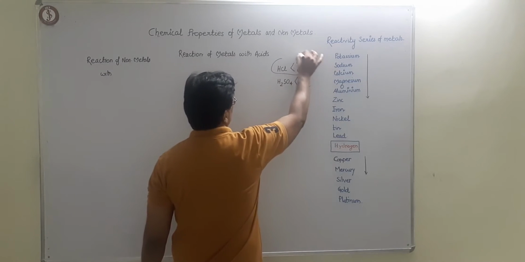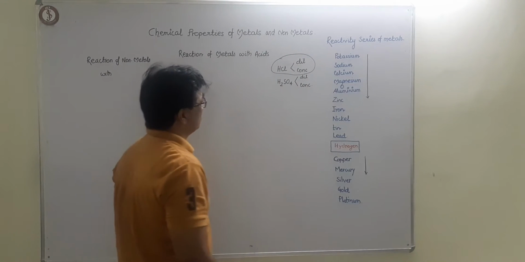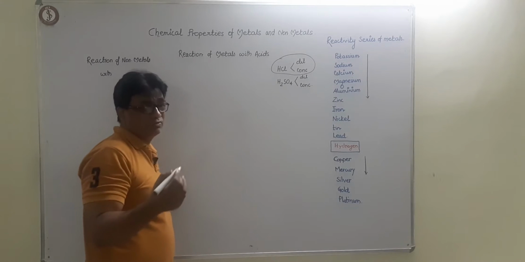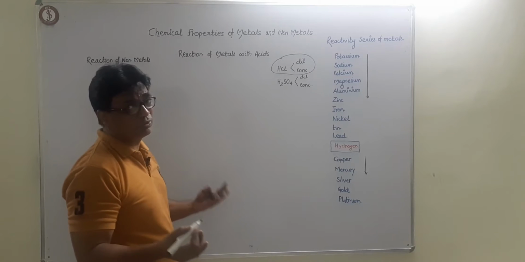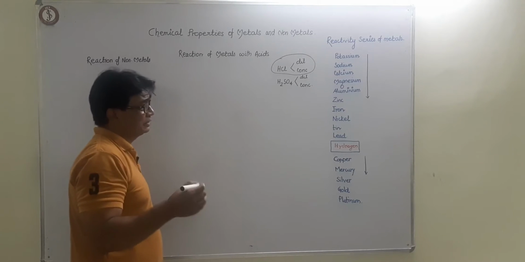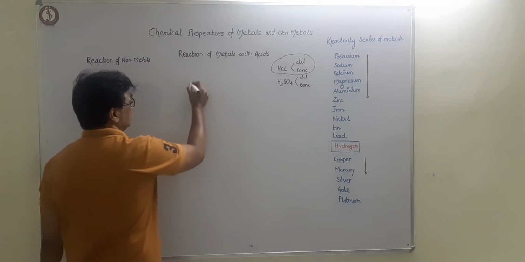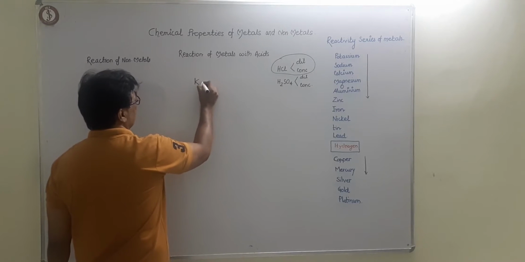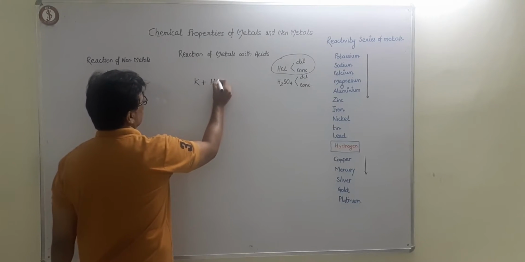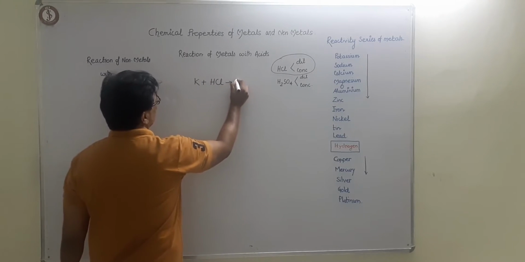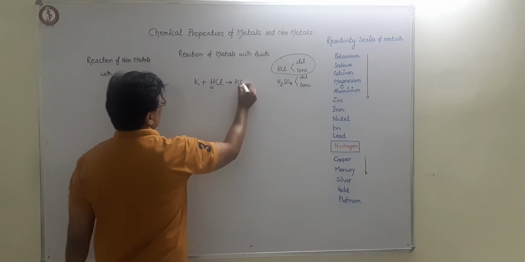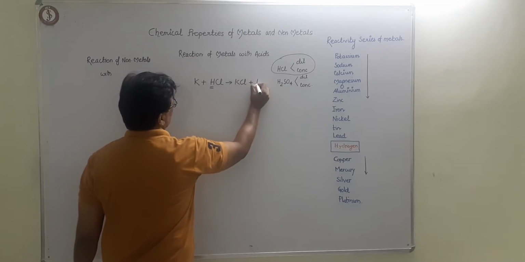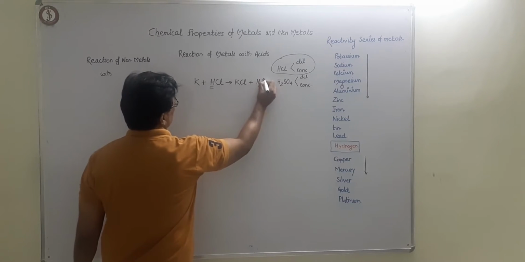Normally, for the reaction of any metal with hydrochloric acid, there is a simple way to understand it. It does not change even if the acid is dilute or concentrated. The products do not change, only the intensity of the reaction increases or decreases. Let us see: a metal plus hydrochloric acid, whether dilute or concentrated, remove H from here and add the non-metal part. So K plus HCl gives KCl plus H2, hydrogen gas is liberated.